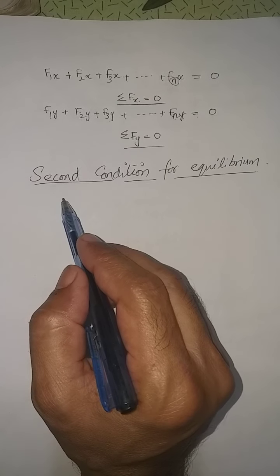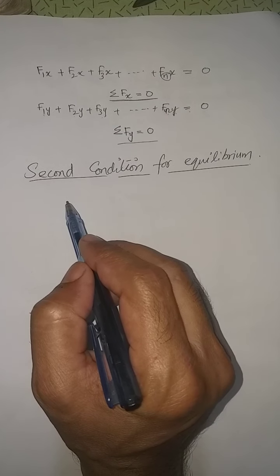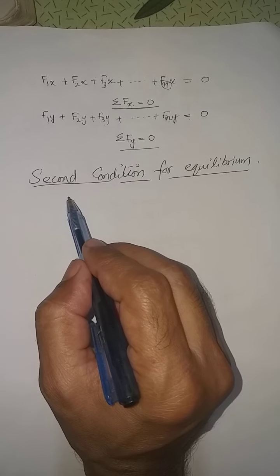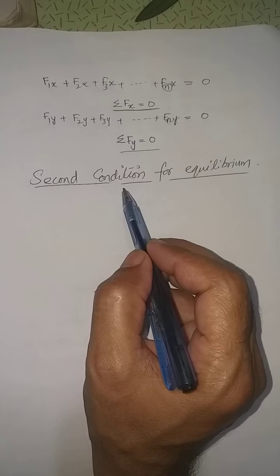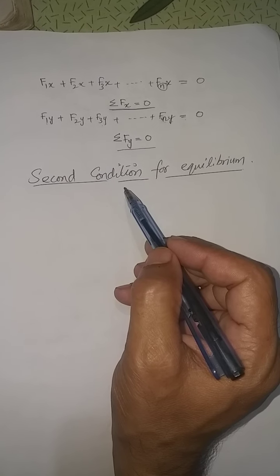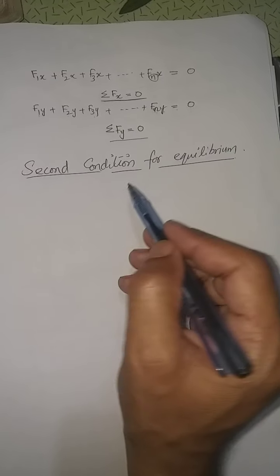This video is in continuation to my previous video in which we had discussed the first condition of equilibrium. Here we are going to talk about the second condition of equilibrium. How we are going to explain it: we are going to use an example.